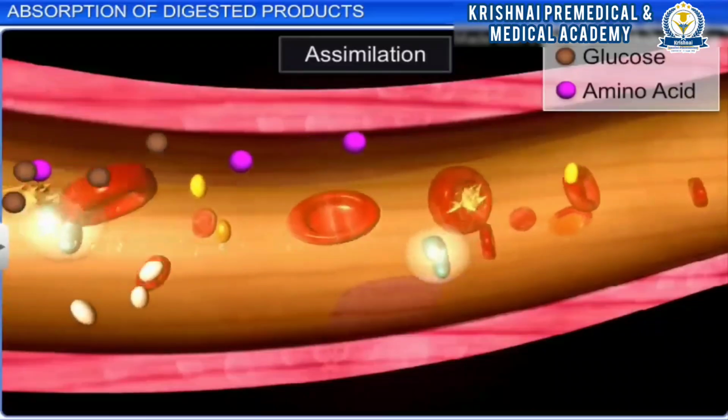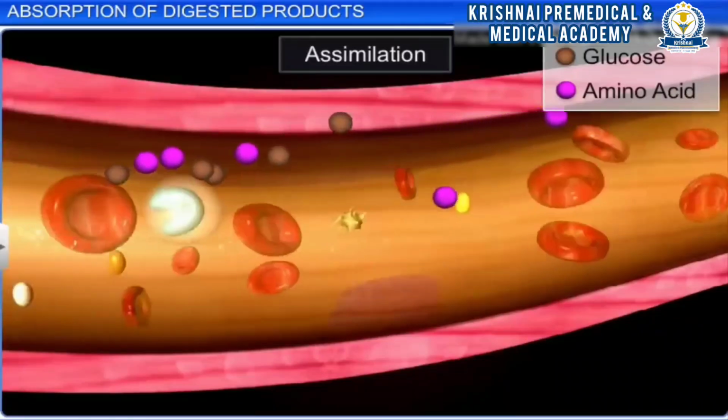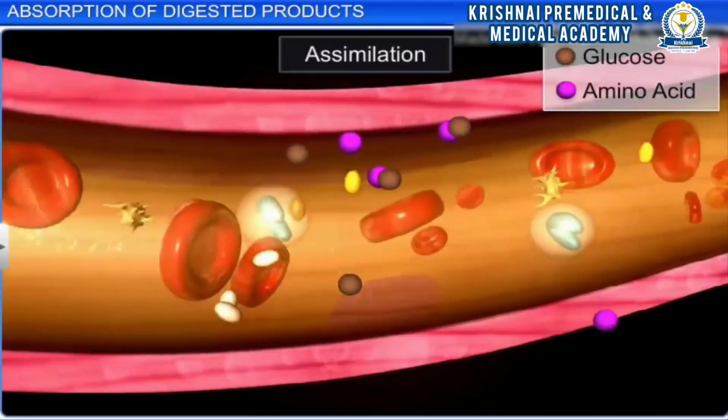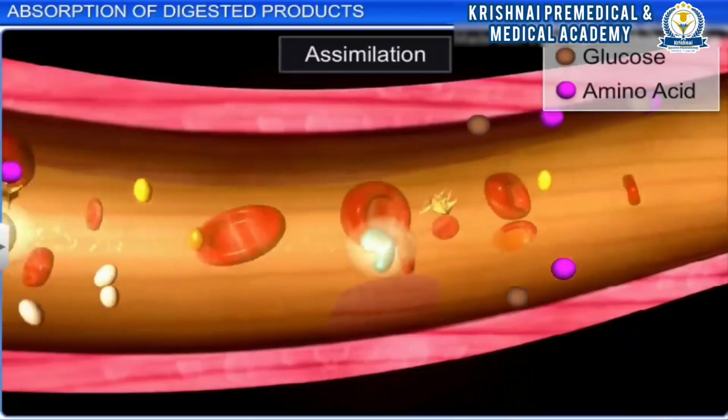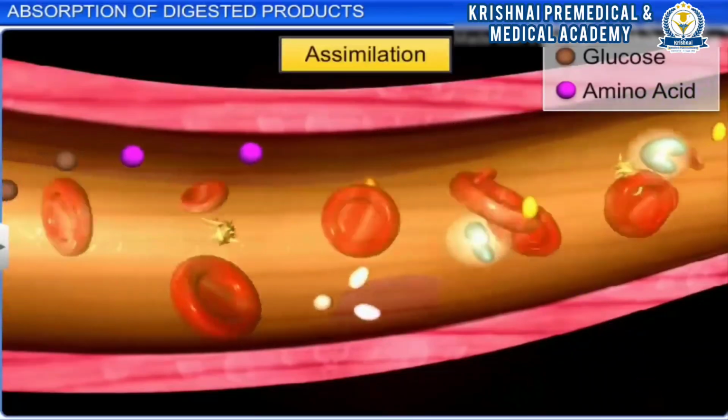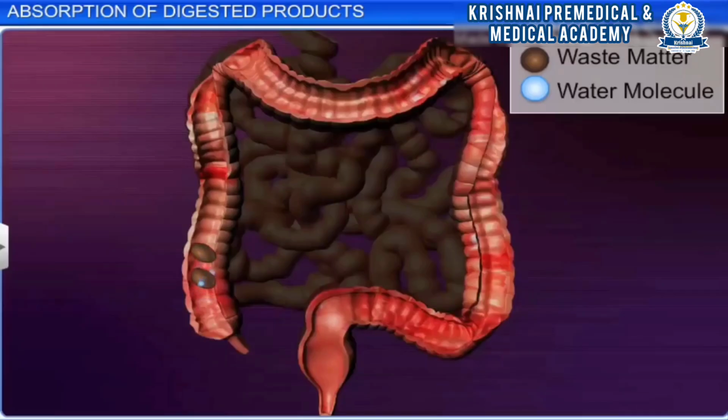These absorbed nutrients are transported to different tissues of the body through blood vessels, and this process is called assimilation. The digestive waste passes through the large intestine, the water is absorbed and the waste is solidified into feces. The fecal matter moves toward the rectum due to peristaltic waves in the walls of the colon, which finally eliminate the waste through the anus.